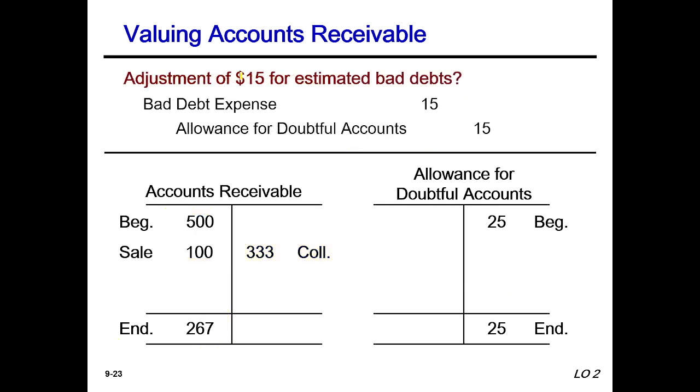Now bad debt expense: $15 is estimated for bad debts. So bad debt expense will be debited and allowance for doubtful accounts will be credited. This 15 is the estimated balance, so total allowance for doubtful accounts will be 25 plus 15, which is 40. Accounts receivable is the same.